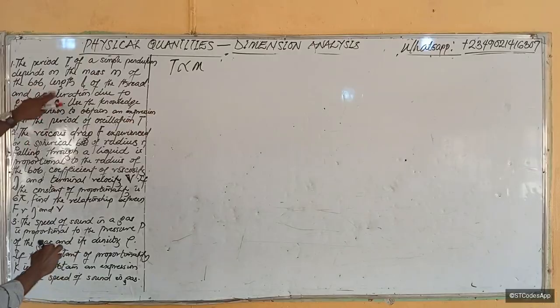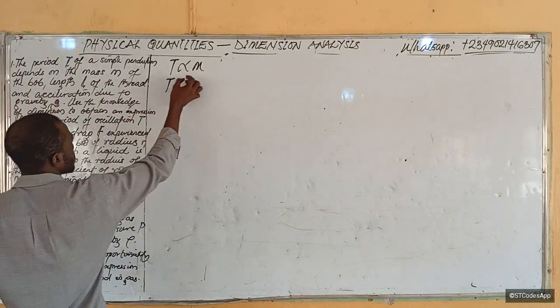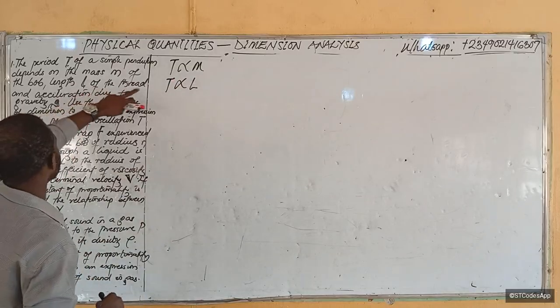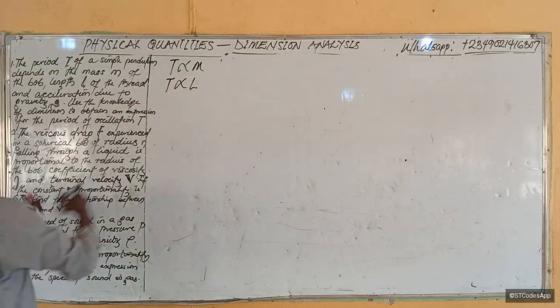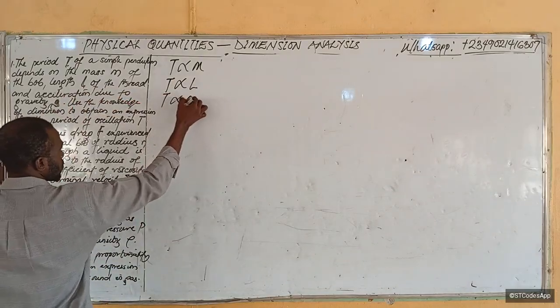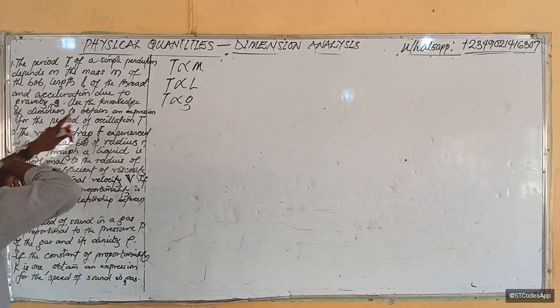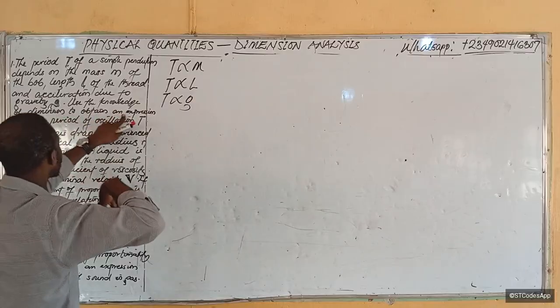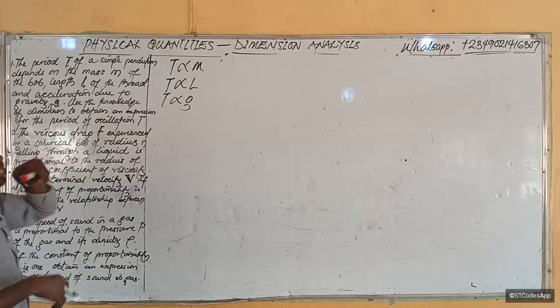Then the length. We can also say that the same period is proportional to the length of the thread, and the acceleration due to gravity. The same T is proportional to what? g. Okay. Now use the knowledge of dimension to obtain an expression for the period of oscillation.